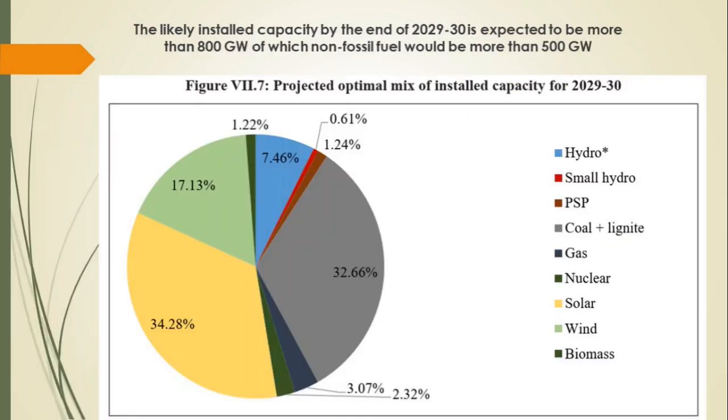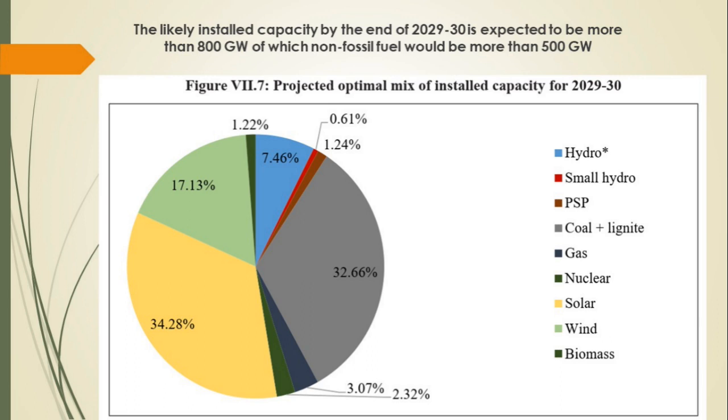The government is promoting investment in renewables in various ways. Here you can see the installed capacity for power generation, which is supposed to be 800 gigawatt by 2030.